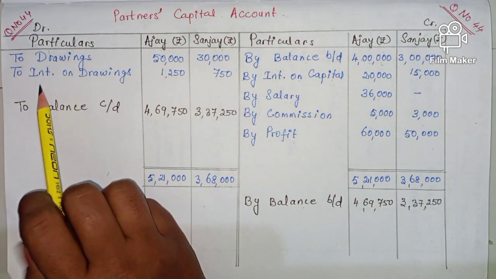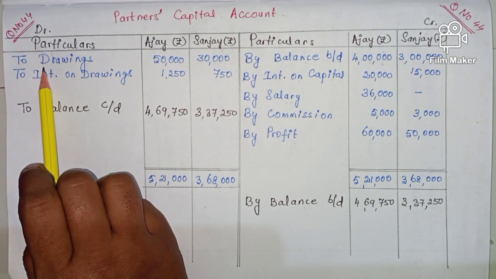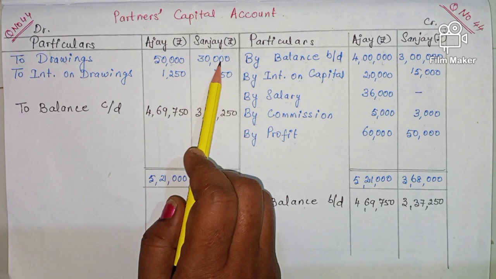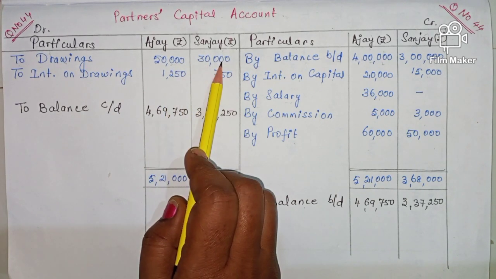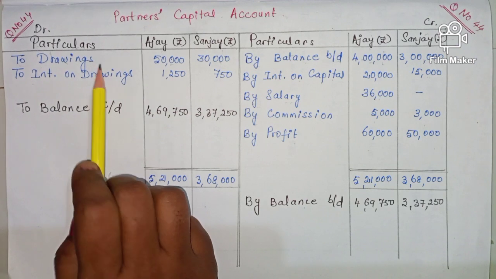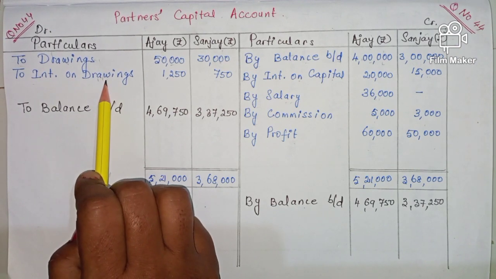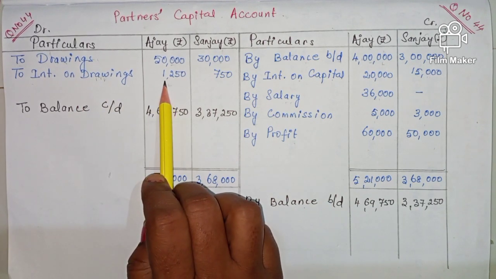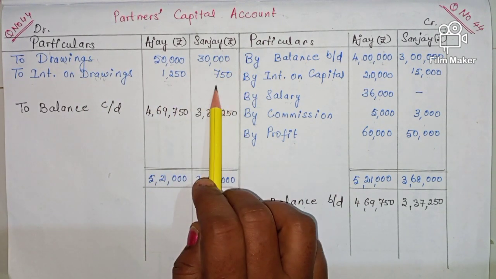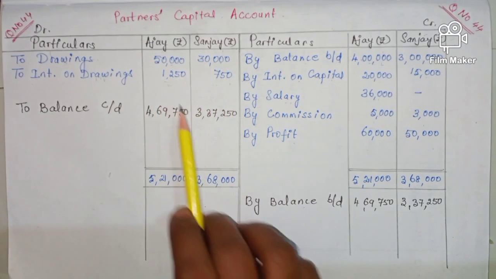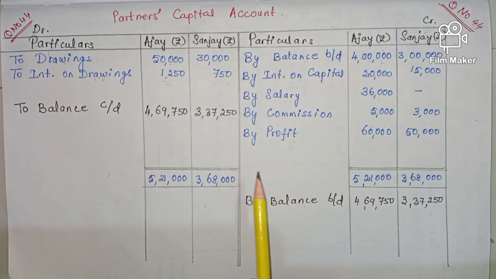Now on the debit side of partners capital account, see here two drawings 50,000 and 30,000. It is given in the question itself. And even interest on drawing is also given in the question. Both will appear on the debit side of partners capital account. So interest on drawings is 1,250 and then 750 for Sanjay. Then after writing whatever the items given in the question, we have to find